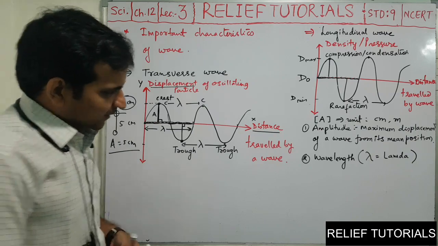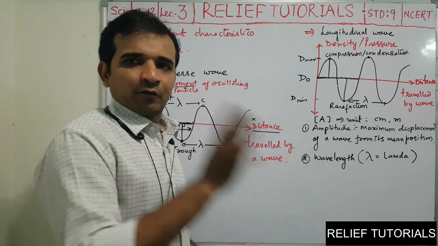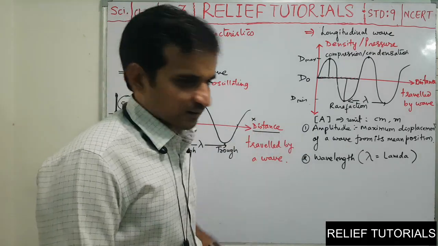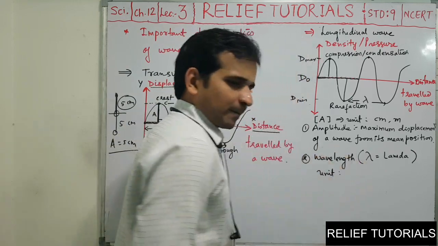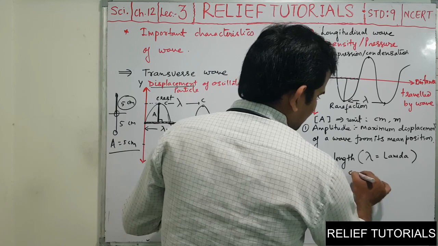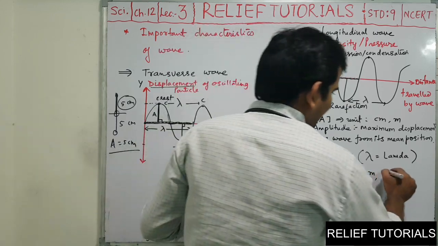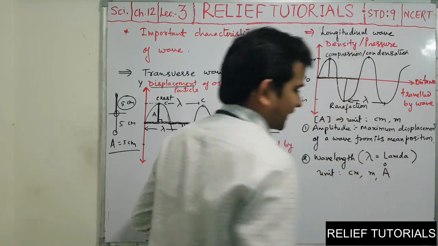So wavelength means the length of one wave, however you measure it, as we discussed. What is the unit? Wavelength is measured in centimeter, meter, and one important unit, angstrom.